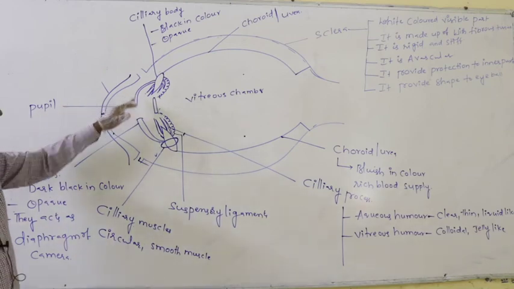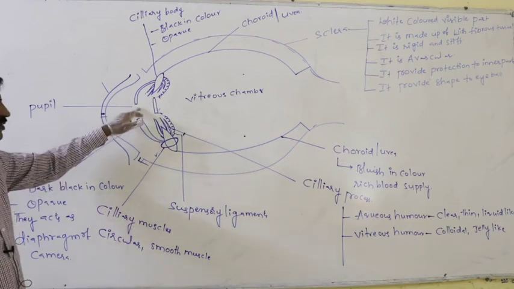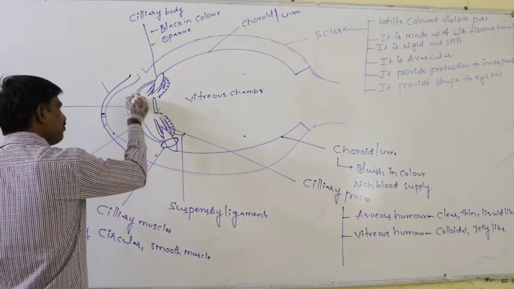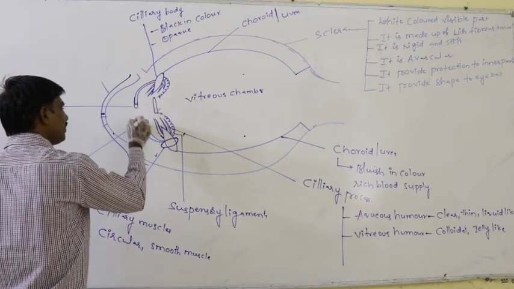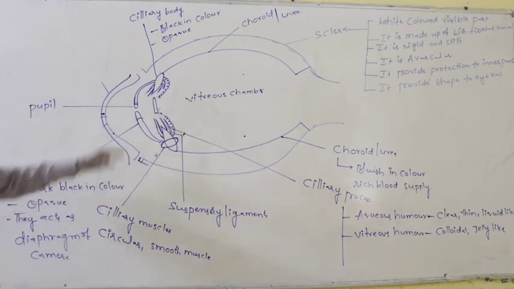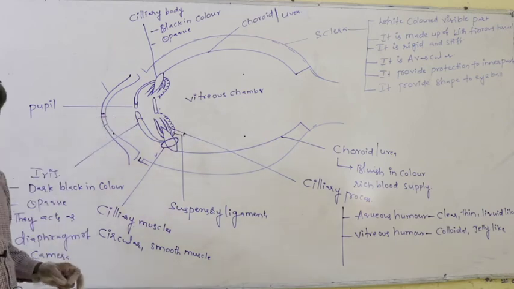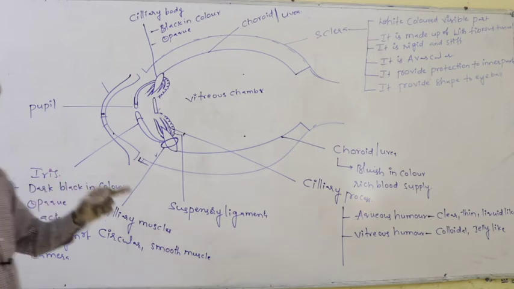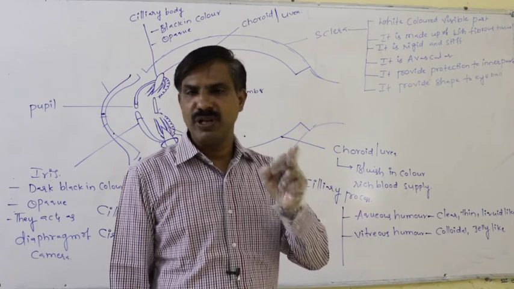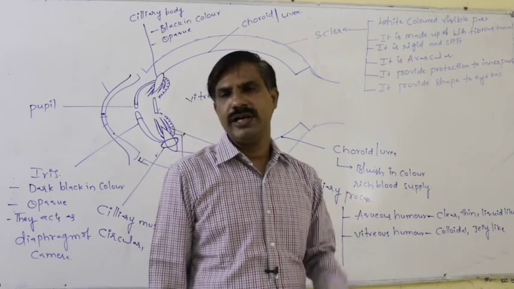Otherwise, if both sides of the iris come close, the pupil size decreases. In that way, the iris is principally useful to regulate the size of the pupil, to regulate the amount of light entering the eyeball.